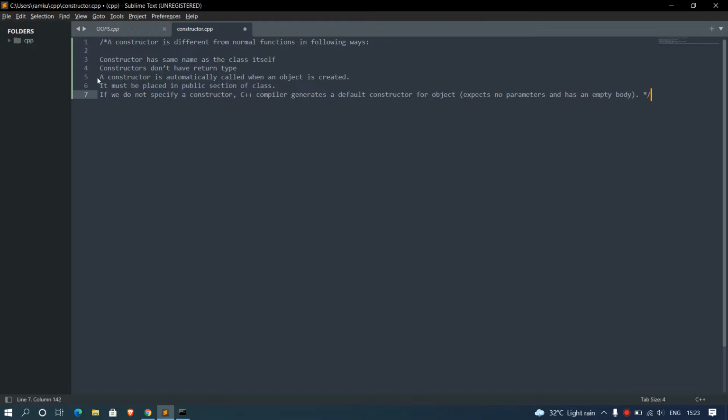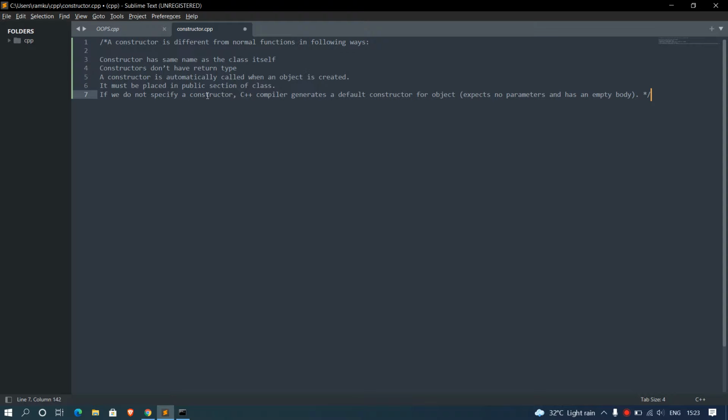Another thing is that a constructor is automatically called when an object is created. Whenever we create an object of any class, the default constructor automatically gets called. Next, it must be placed in the public section of the class. It must always be placed in the public section of the class. In a class we have three access modifiers, that is private, public and protected. So it should always be declared in the public section of the class.